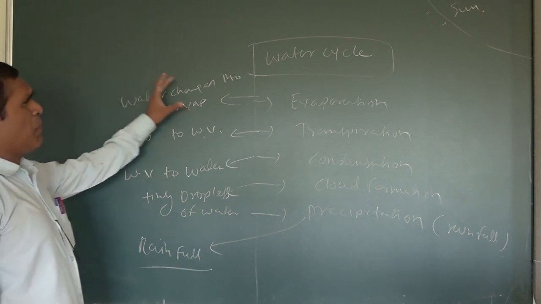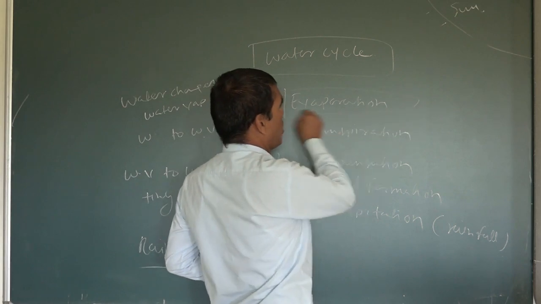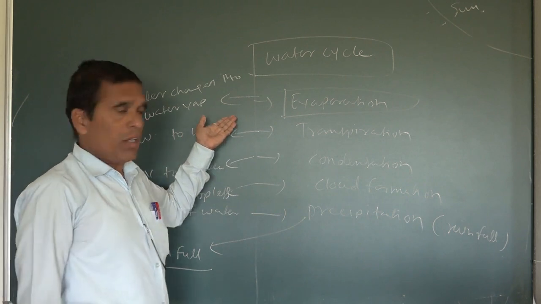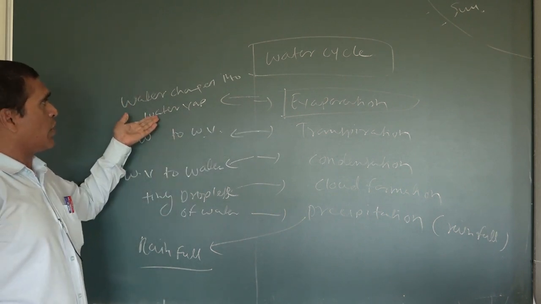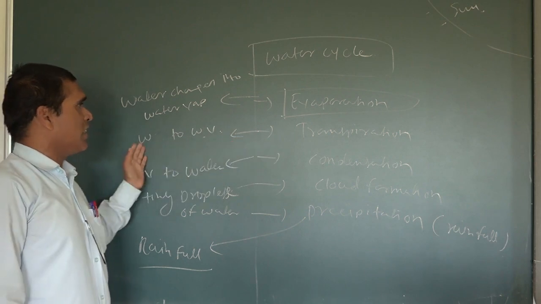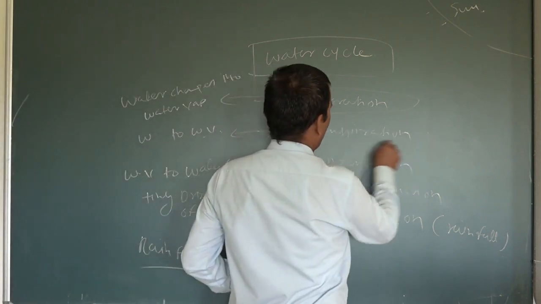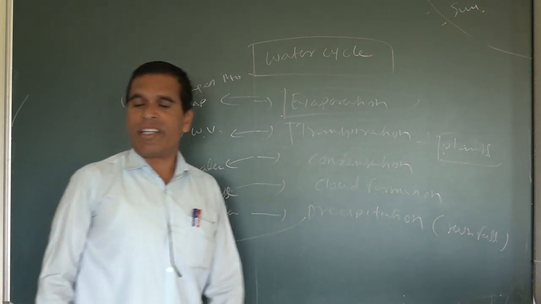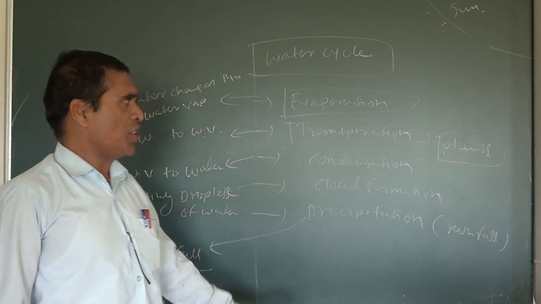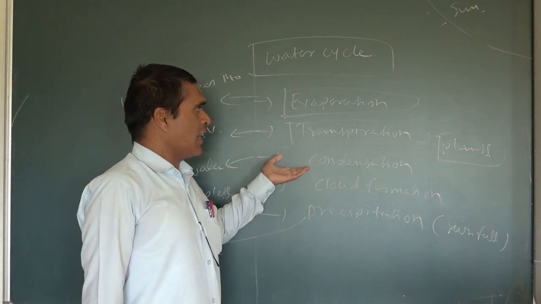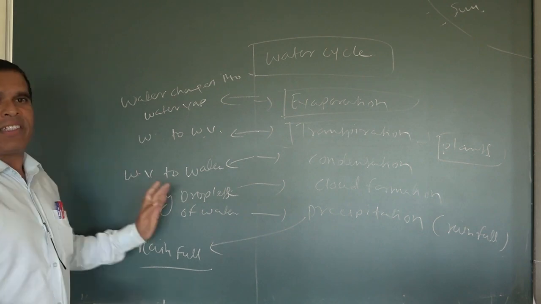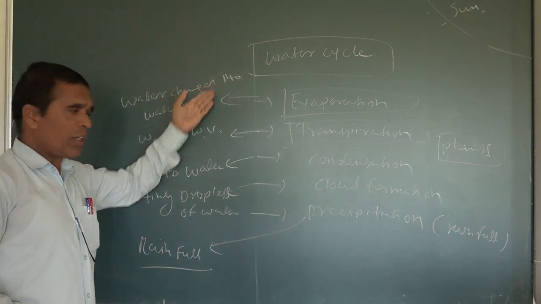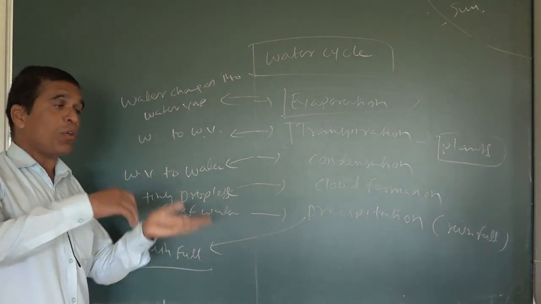Now see, evaporation is a natural process. Everywhere evaporation happens, whatever water is there evaporates into water vapor. Transpiration occurs in the plants. Plants also remove water from their body. That process we will study when we go to the higher standard. Condensation is the exact opposite process of evaporation: water vapor into water.